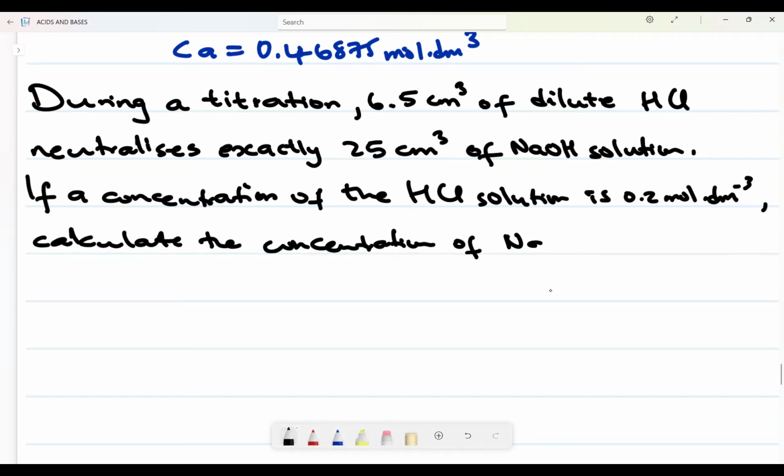Of sodium hydroxide. Now we need to know which one is the standard solution. Remember, a standard solution is a solution of precisely known concentration. So which one is that? HCl of known concentration. So HCl is our standard solution.